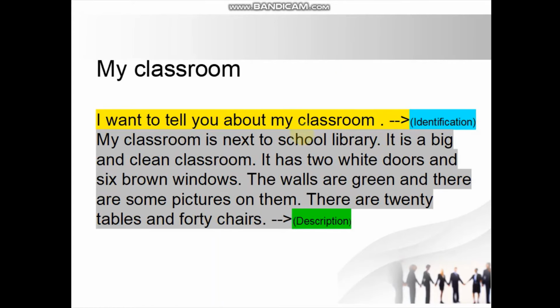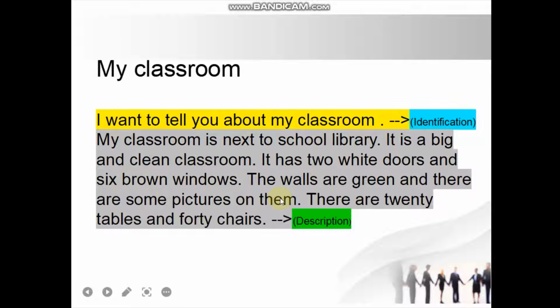And then what is the second part of generic structures? Yes, you are correct. Description. Still remember what description means? Yes, you are correct. Description means to describe parts, qualities, and characteristics.